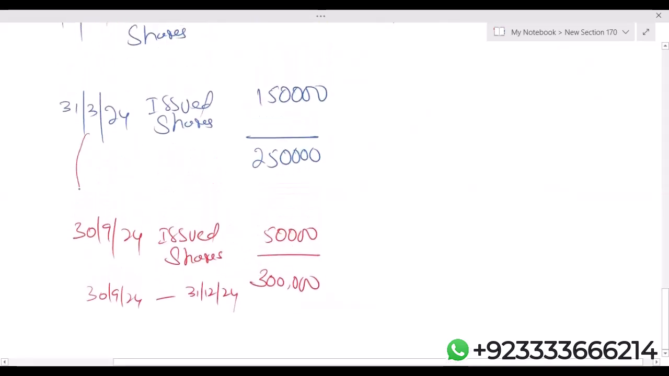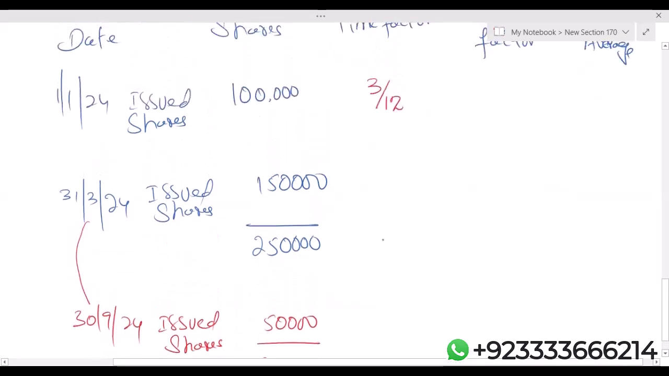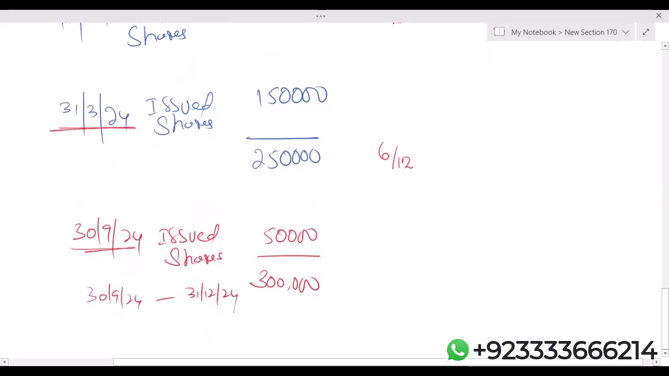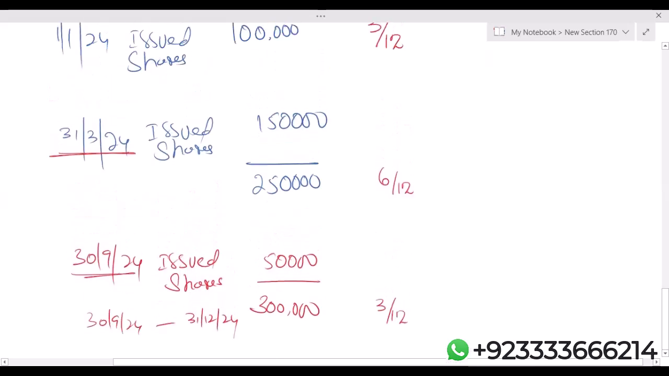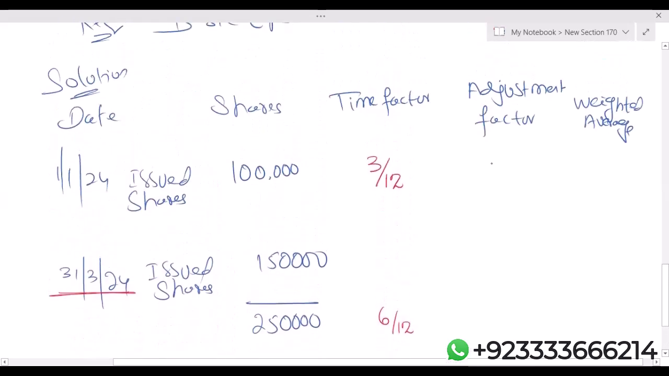Okay, now from March 24 till 30th September 24, there's a gap of 6 months. It means for 6 months the company had 2 lakh 50,000 shares. How did I get the time factor 6? From 31st March 24 till 30th September 24, there's a gap of 6 months. So we can say that for 6 months the organization had 2 lakh 50,000 shares. Then in the last 3 months, the company has 3 lakh shares. Now, there's no adjustment factor in this question. When it comes, we'll see how it works.